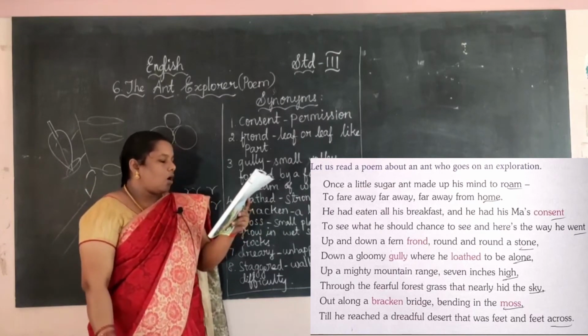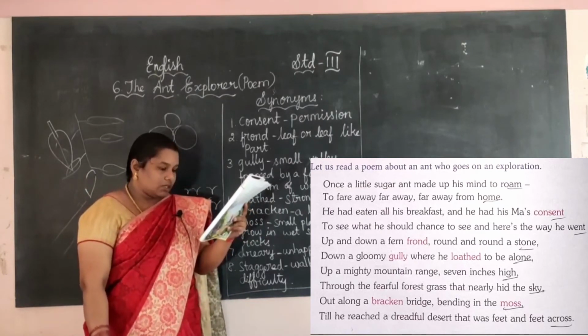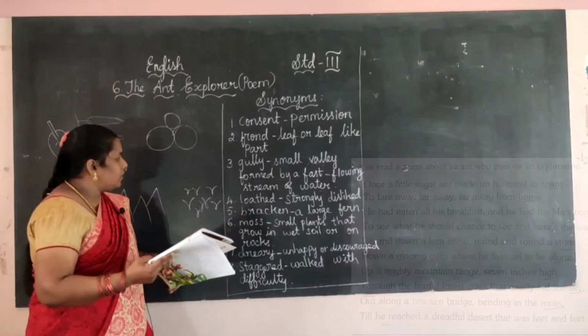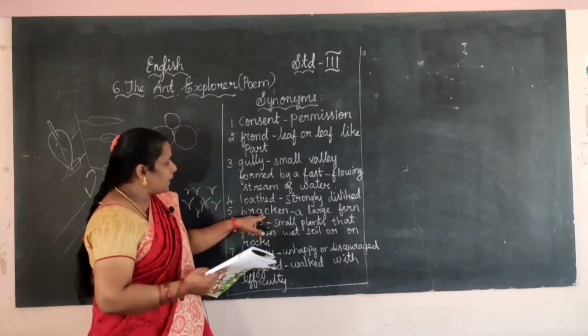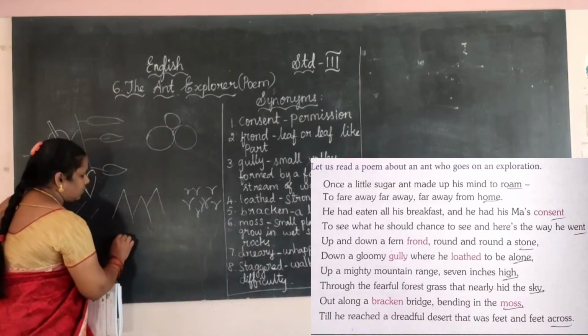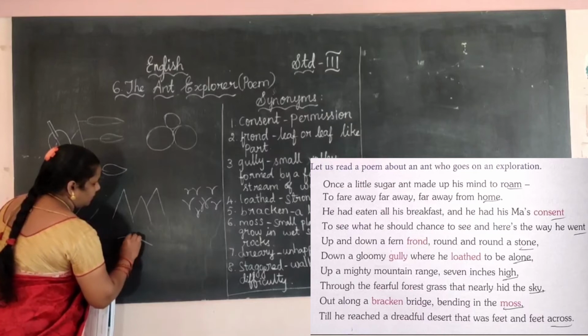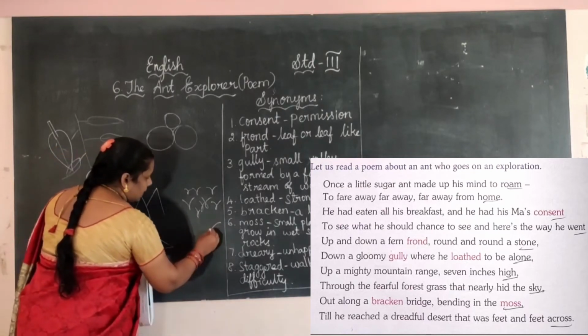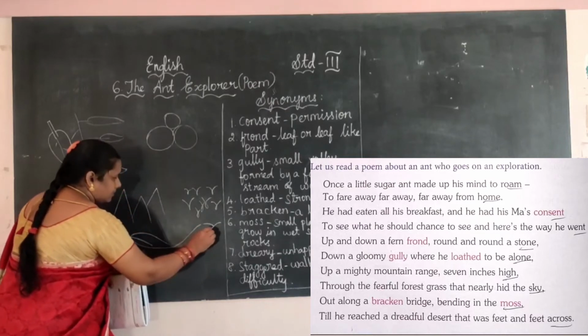Out along a bracken bridge, bending in the moss. Bracken means, see here, a large fern. Bracken means a leaf, right? See here, one leaf is like this and the other leaf is like this.